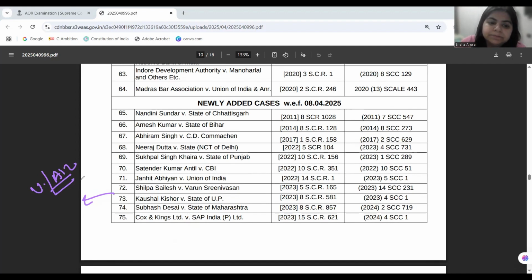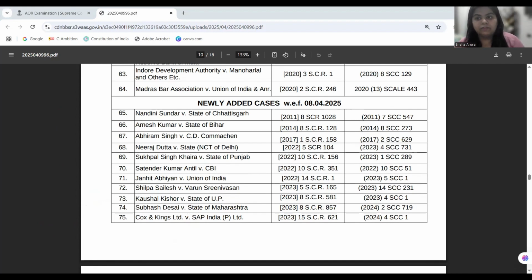But with Kaushal Kishore, the court is saying that especially Article 19 and Article 21 should also be enforced against private entities as well. Therefore, it enforces not just a vertical, but also a horizontal application of the fundamental rights beyond the state. Okay. Now moving on. We have done state, we have done judiciary, we have done tribunals.